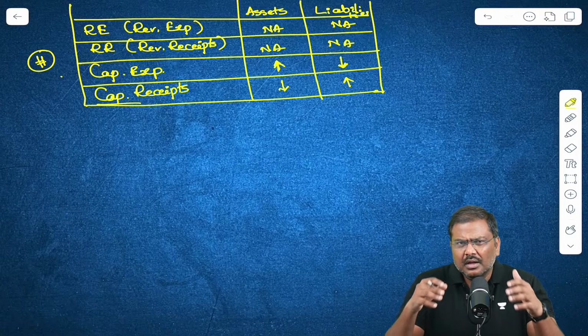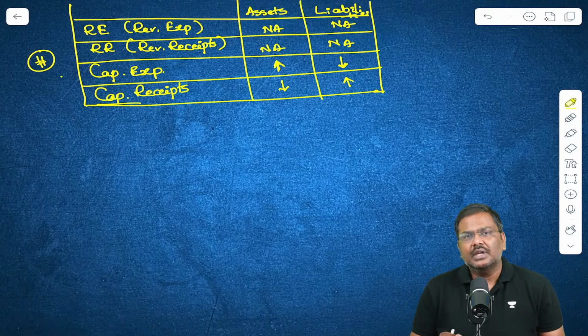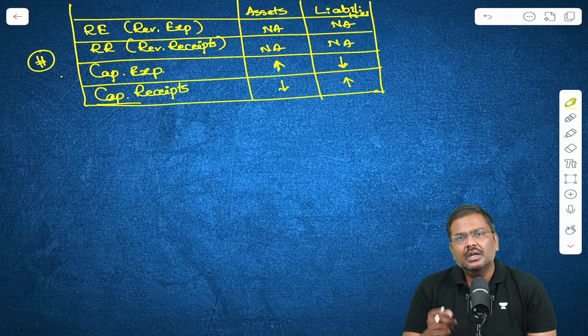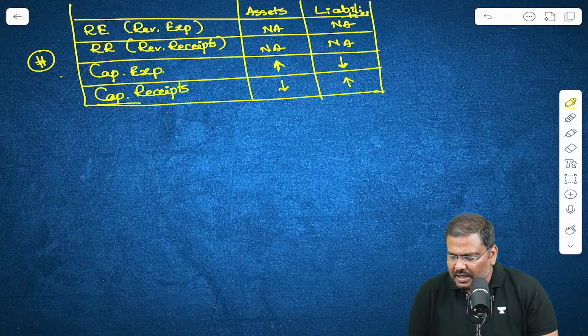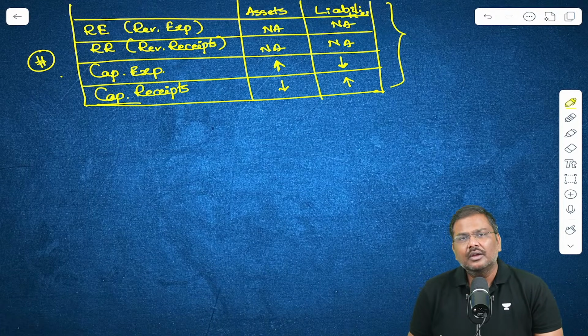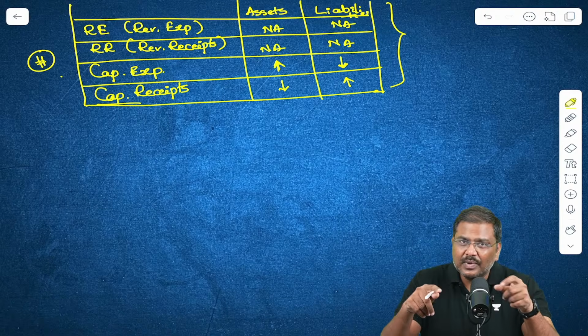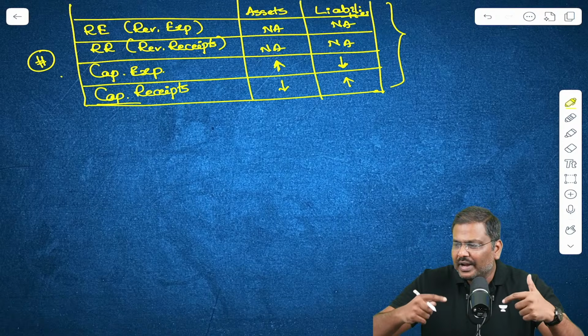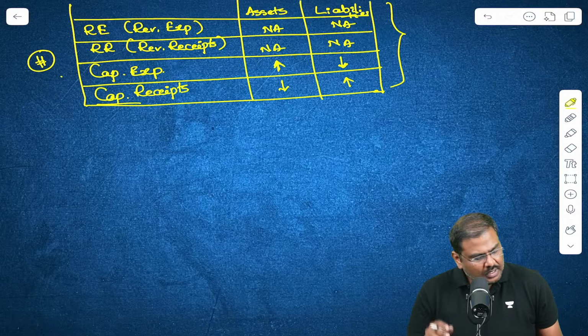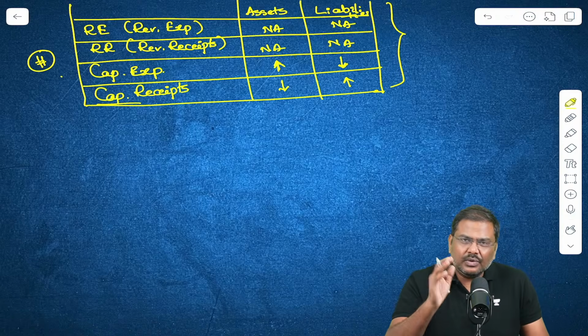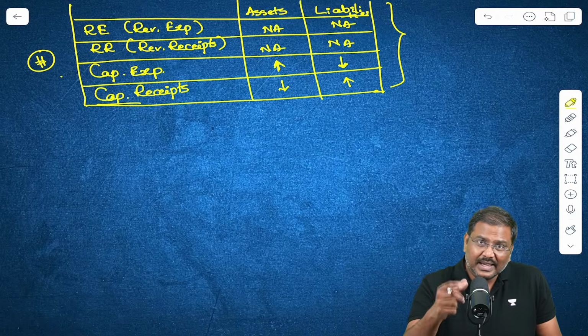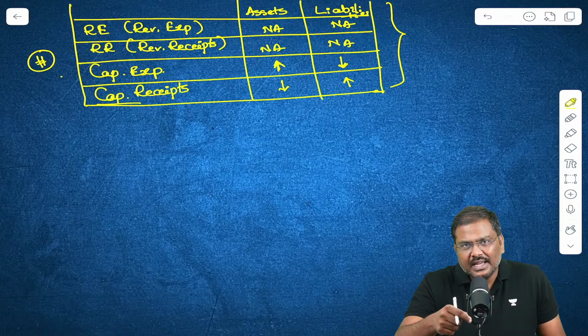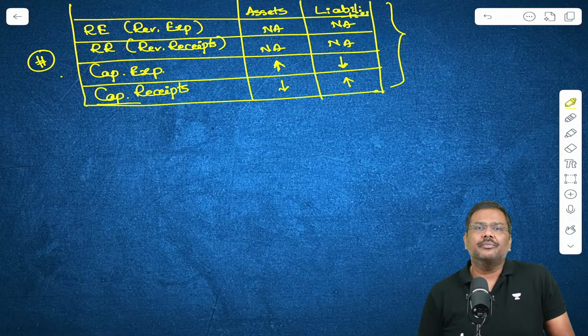UPSC, or for that matter any civil services exams, even other competitive exams, have the habit of questioning you as to what will happen when the assets and liabilities change under which kind of a heading. So we have taken care of revenue receipts, revenue expenditure, capital receipts and capital expenditure.